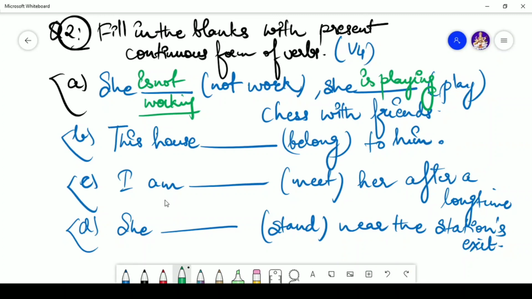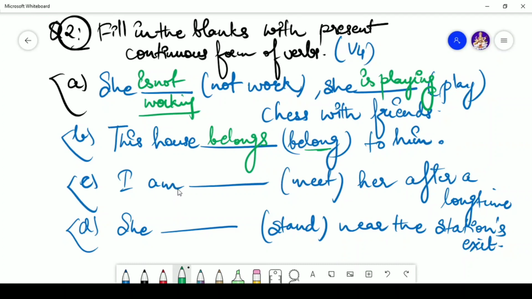Now let's see the second question. The second question says, this house belonged to him. Now you have to use the suitable form of the verb here. So it will be this house is belonging, or this house belongs to him. The correct one will be belongs. Why? Because here belongs shows a static activity.